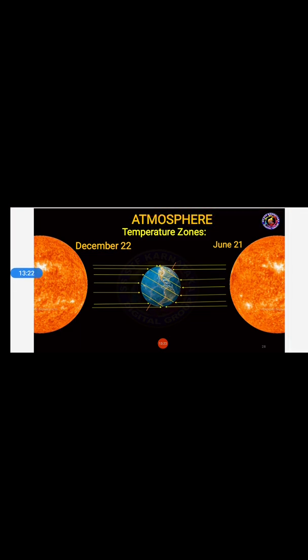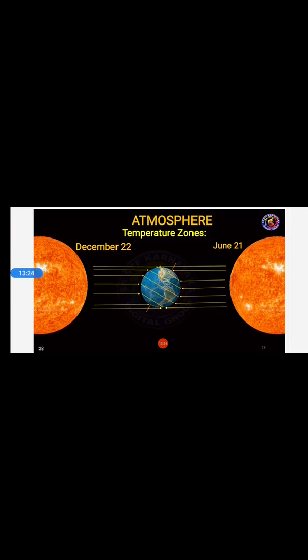It changes the climate. As you can see, during the month of June the earth faces like this, and during December the earth's surface is like this. So in September, we have a winter season or monsoon season. As we compare with June, we have the monsoon season.